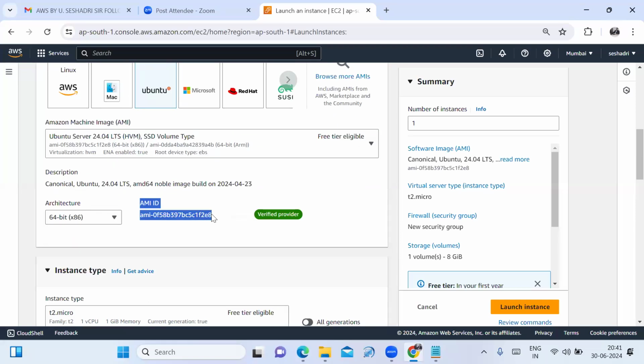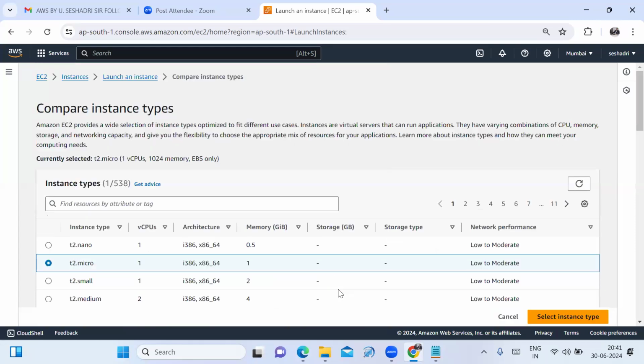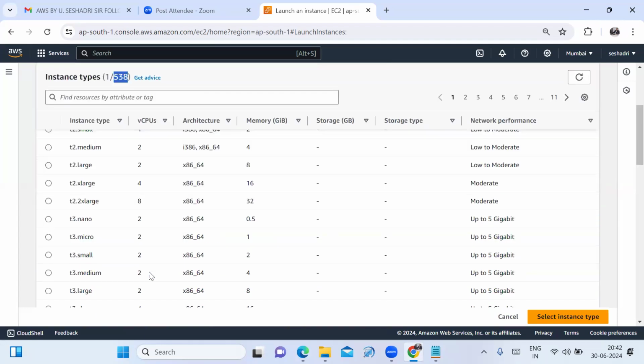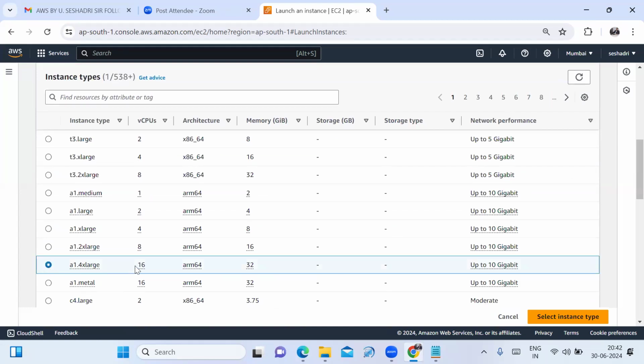It is showing the AMI ID for my instance. Fine. And then the next step is you need to select the instance type. See friends, in the Mumbai region, there are 538 instance types. As per your business needs, we have to select the instance type. If you select the instance type A1.4xlarge, how many CPUs is it providing? 16 CPUs. How much memory is it providing? 32 GB. And the network performance is up to 10 gigabit.